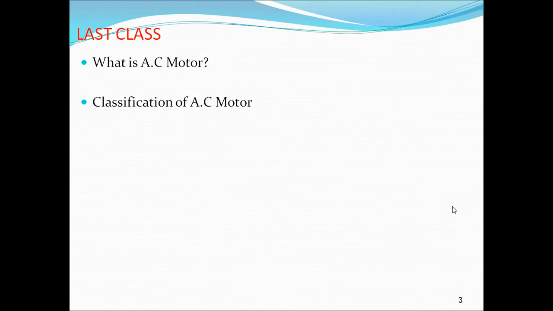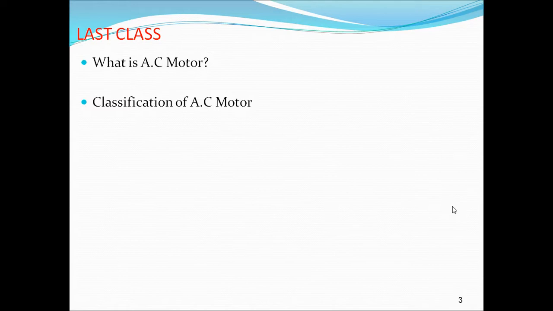So what are the classifications? That means how we can divide the classification, depending on the operation, if you take the principle of operation. So what are the types we covered last class? That is synchronous motor and asynchronous motor. So what is synchronous motor? Synchronous motor is a motor which works at synchronous speed. Asynchronous motor is a motor which works on variable speed.